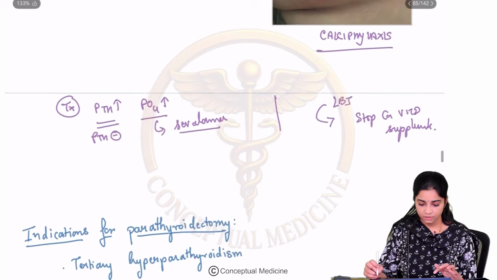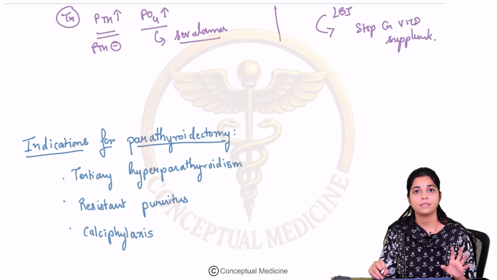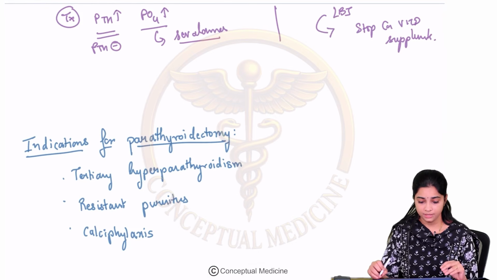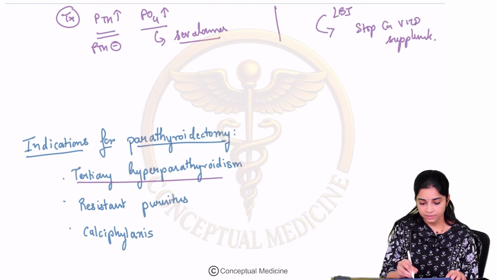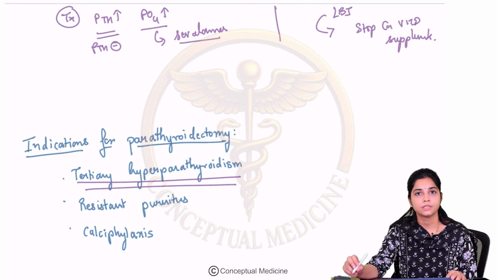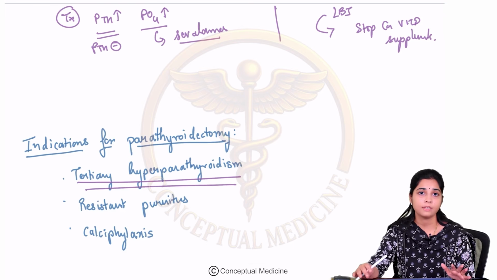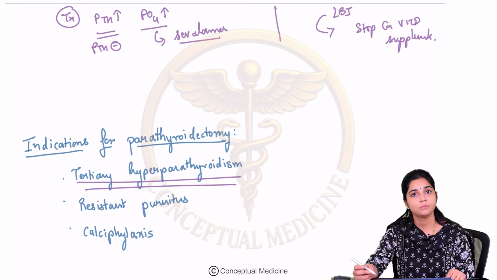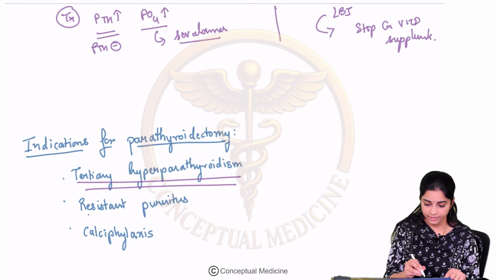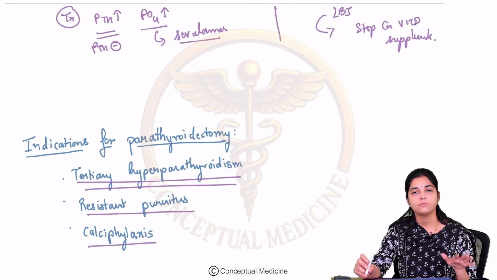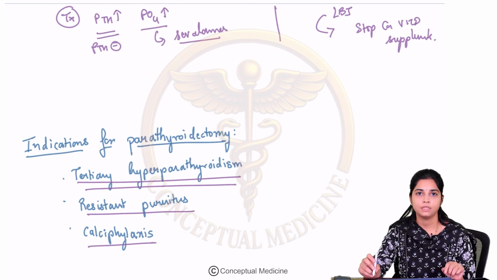Okay, fine. What are the indications of parathyroidectomy in CKD? I told you that in high bone turnover disease, the parathyroid gland can become autonomous and start secreting parathyroid hormone, right? So that becomes a devastating complication. In such cases of tertiary hyperparathyroidism, you may have to remove the parathyroid gland. Then in cases of resistant pruritus, in cases of calciphylaxis, all of these are indications of parathyroidectomy